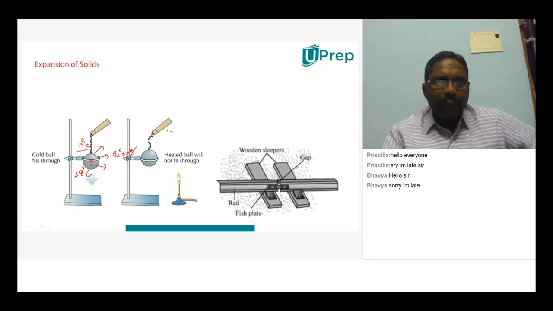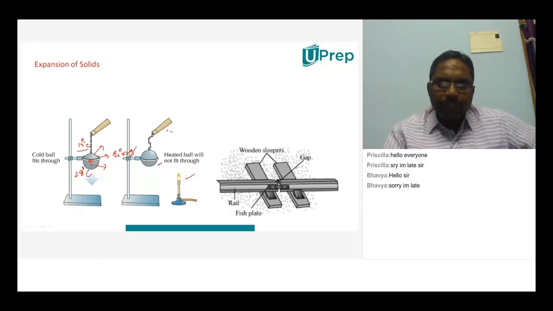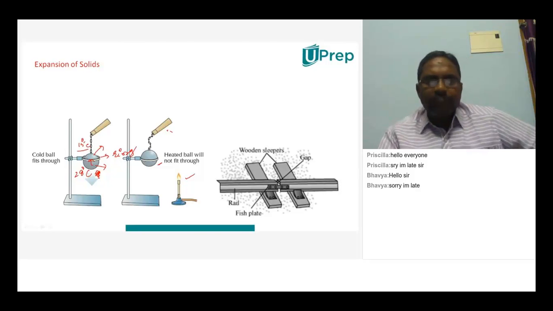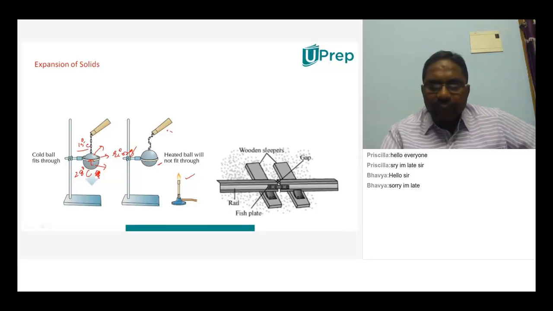The ball is fitting in this ring, and then I heated this ball with a Bunsen burner. I already told you about Bunsen burners in a previous session; they use gas. And when you heat the ball, what will happen? Sir, it will expand. Now I want to fit this ball into this ring after heating.